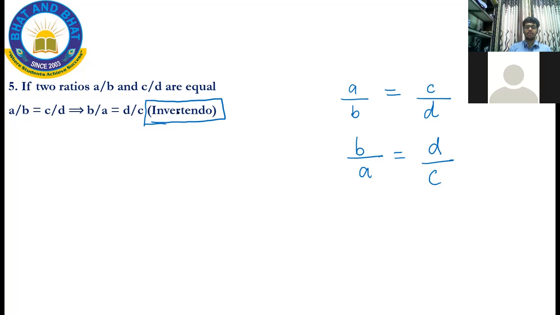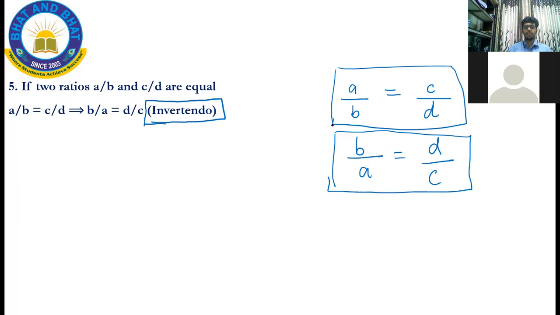This property is called as invertendo, where if I invert the numbers, B by A is equal to D by C, then still the ratio remains the same. So if I flip the ratio, then they're still going to be equal. That's the meaning of invertendo. If you flip or invert a ratio, they are still equal.